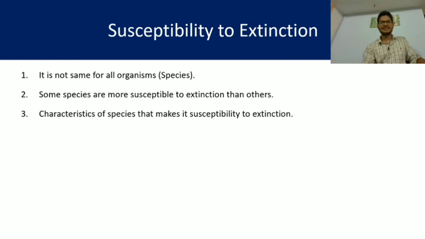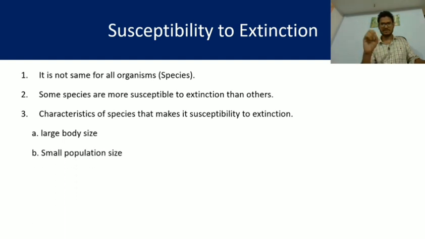What are the characteristics that make a species susceptible to extinction? The chance of extinction will be more in species who have the following characters. Number one, large body size. When the body size is large, due to scarcity of food, it may die. Small population size.